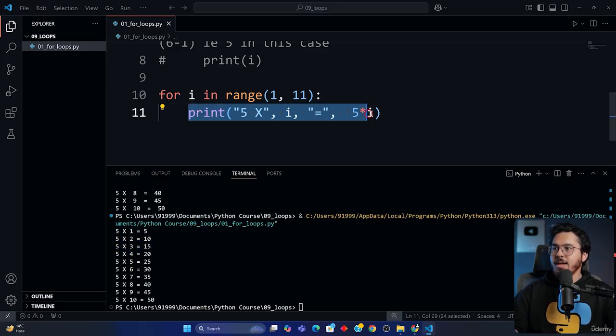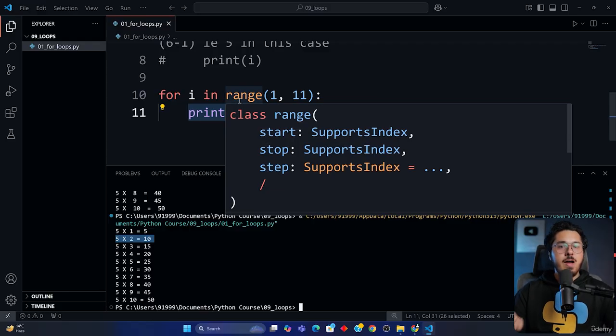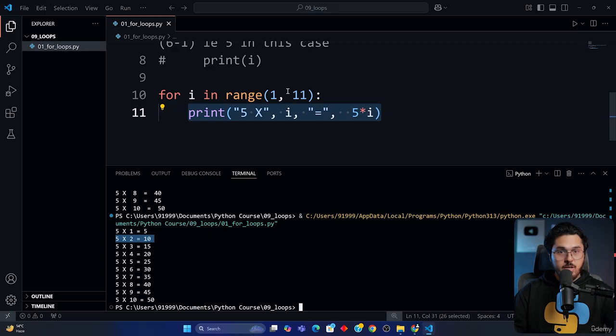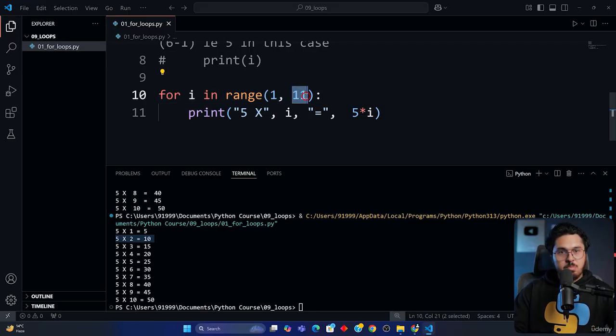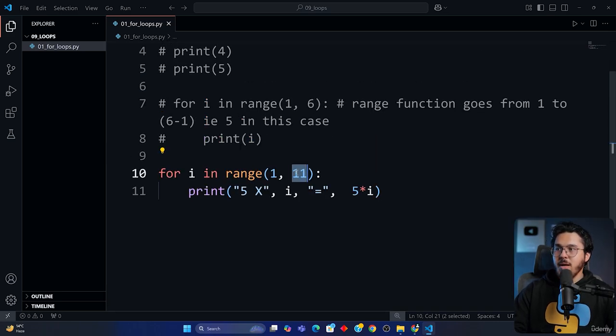So this runs for i is equal to 1. Then this runs for i is equal to 2. Then the same line works for i is equal to 3, 4, 5, 6, 7, 8, 9, and then finally for 10. It doesn't work for i is equal to 11. Why? Because it's the rule. The range function goes from the first number to the second number minus 1. Okay, and this is something that you should definitely keep in mind, because this is where most Python programmers get confused, and you don't want to be one of those programmers.